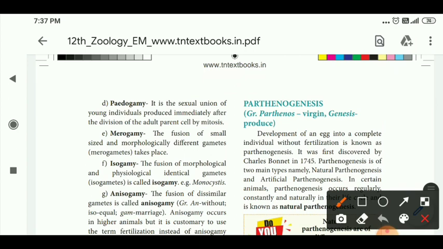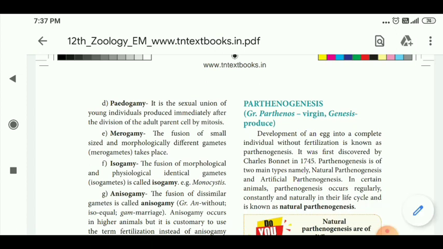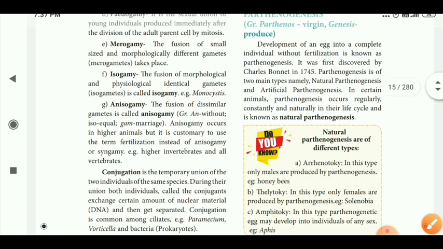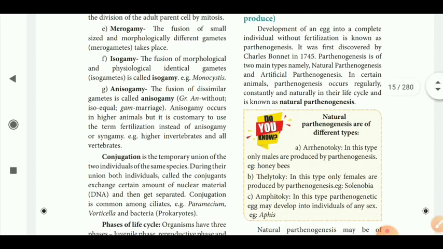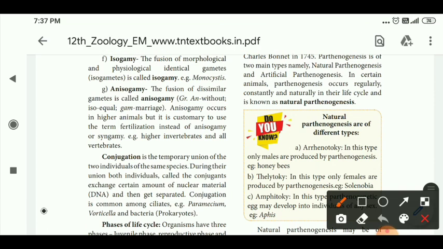What is merogamy? Both gametes are small in size but morphologically different gametes, that is called merogamy. What is isogamy? Morphologically and physiologically identical gametes. Anisogamy is dissimilar gametes, morphologically and physiologically dissimilar.